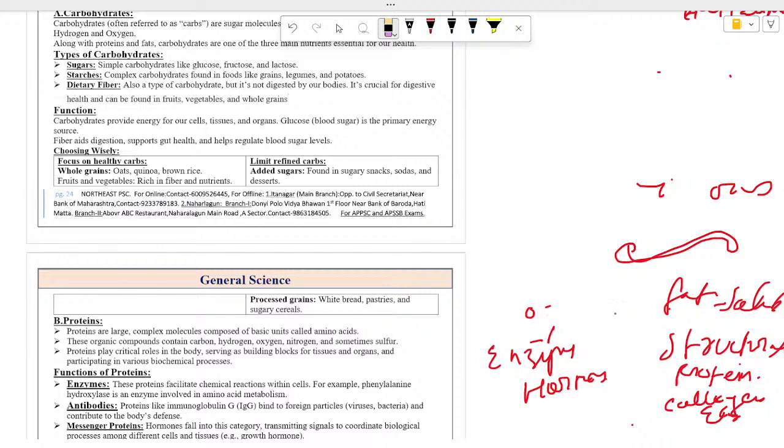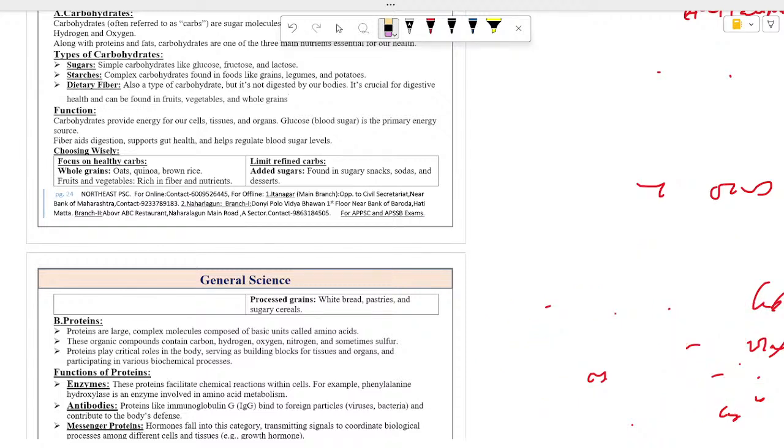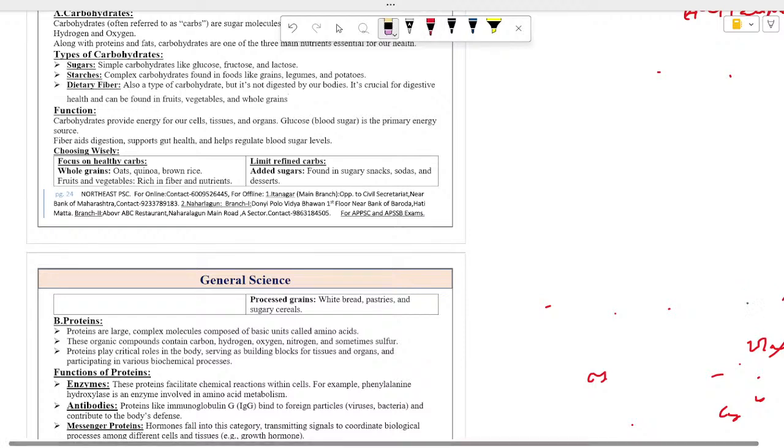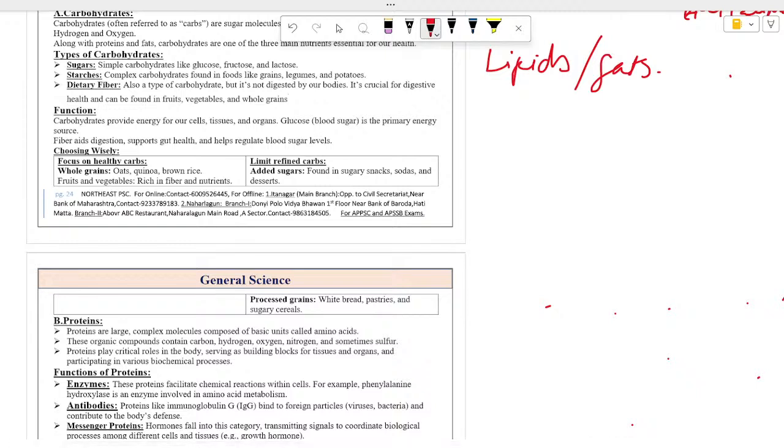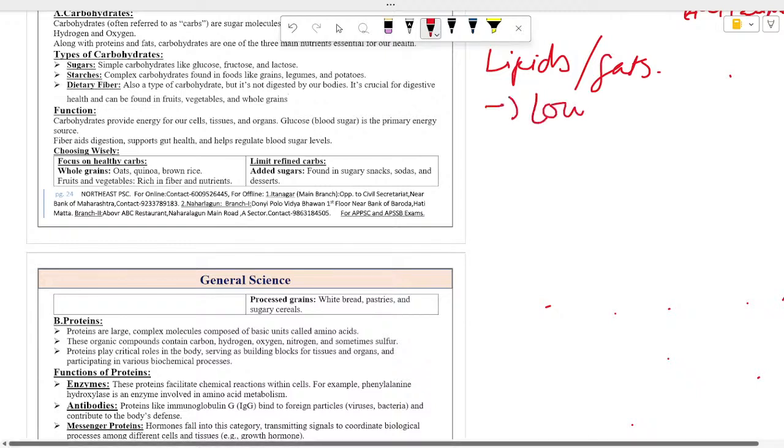So next, let's see lipids. Next is lipids. Lipids means fats. These generally have low solubility to water.